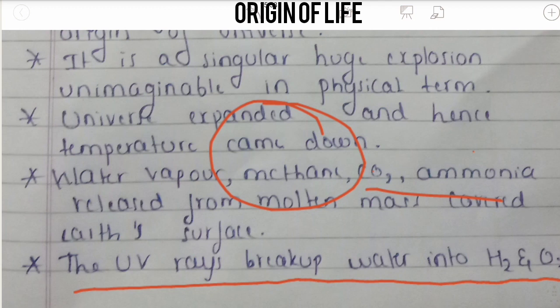So UV rays break up water into hydrogen and oxygen. After this, the temperature decreased, water vapor formed, and rainfall took place. This is what the Big Bang theory says: a singular huge explosion in the world, unimaginable in physical terms. A large explosion took place.